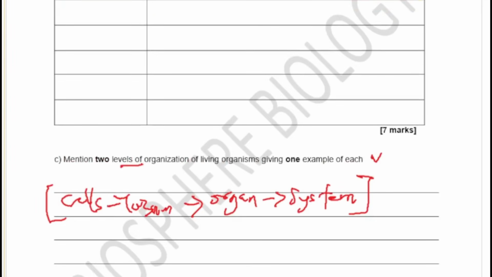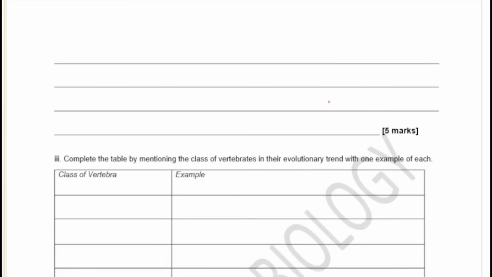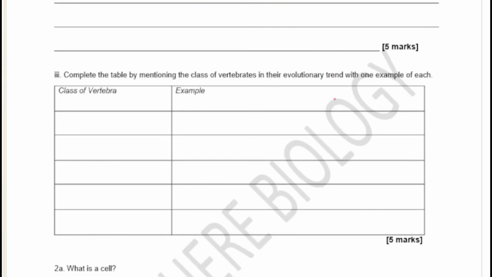Okay, 3 advantages of complexity. We are going to see it in the next slide, but let's go to the next question now. The next question says, complete the table by mentioning the class of vertebrates in their evolutionary trend and one example of each. So basically, the vertebrates here are members of the chordata phylum. So we have the 5 classes. We're going to see that in a bit.